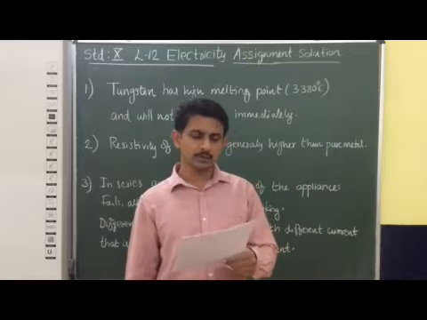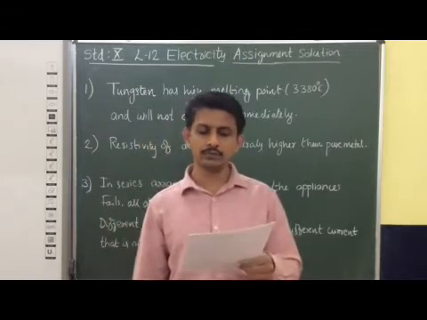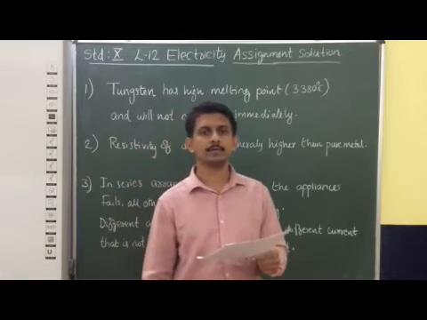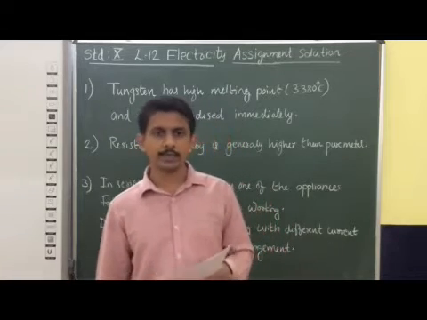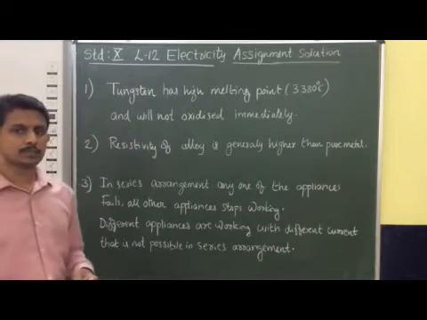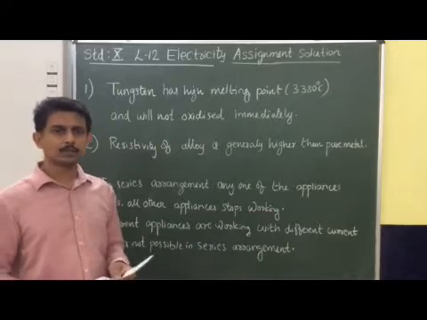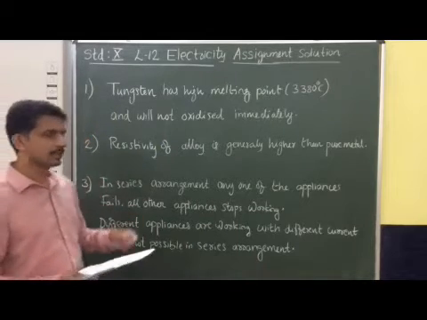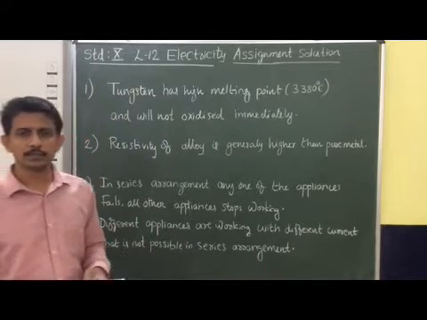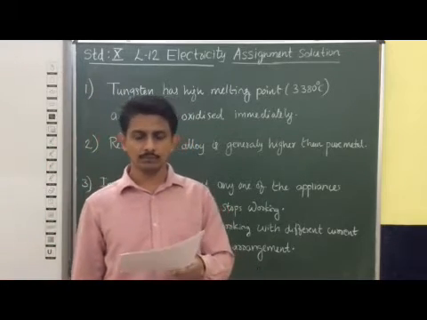The first question is: why is tungsten used almost exclusively for the filament of an electric lamp? We know that tungsten has a high melting point, approximately 3380 degrees Celsius, and it also does not oxidize immediately. So these are the two reasons we use tungsten for making the filament of a bulb.